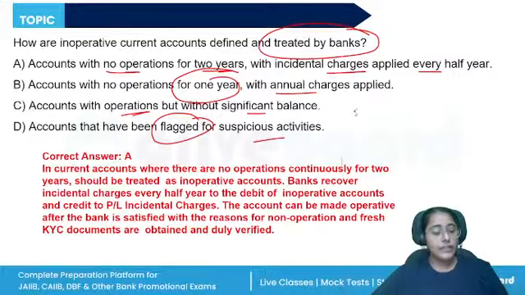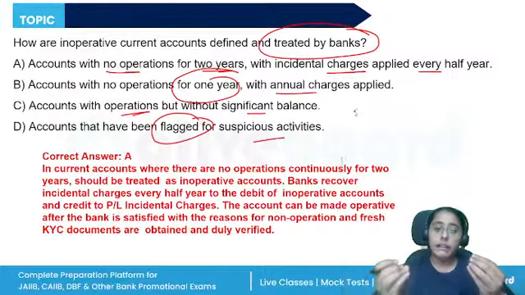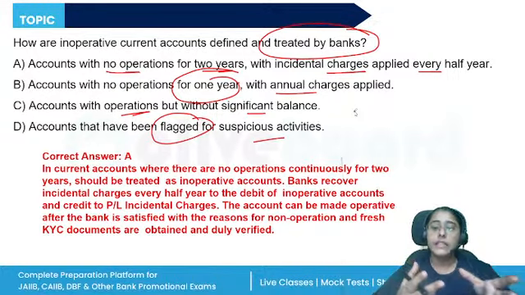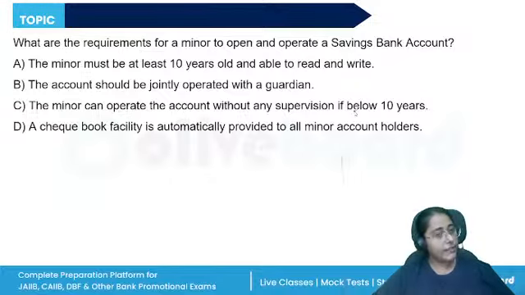So, in those accounts for 2 years, there have been no operations, no deposit, no withdrawal. Those are treated as the inoperative account. Banks will recover incidental charges every half year to the debit of the inoperative account. Later on, the customer can file the application and get it operative again after the bank is satisfied. Fresh KYC documents will be obtained, duly verified.